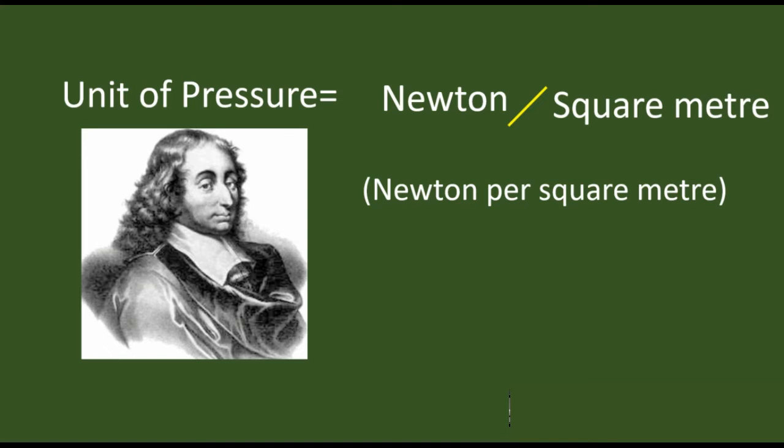Blaise Pascal. Some pronounce it as Pascal. Now, in his short 39 years of life, he made many inventions and discoveries. So many contributions.